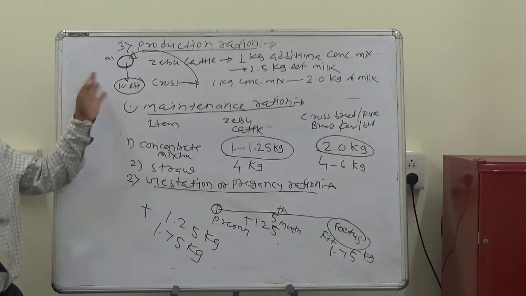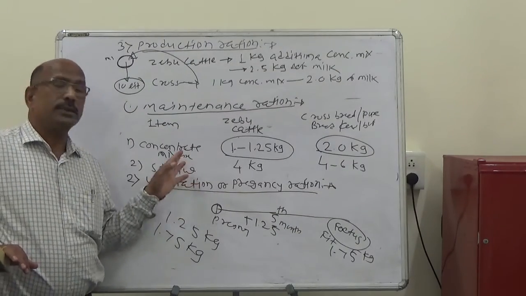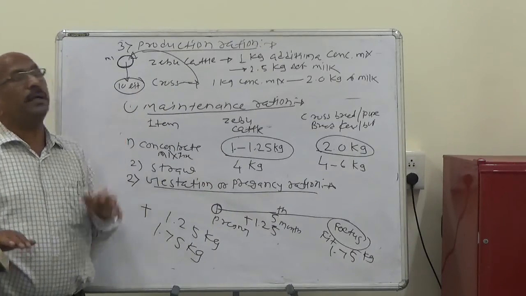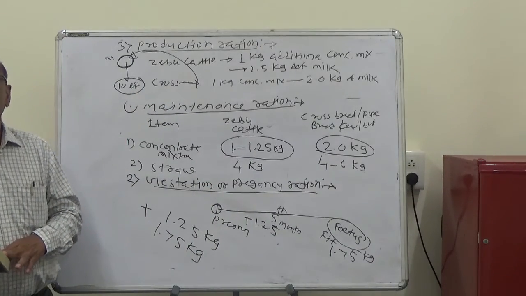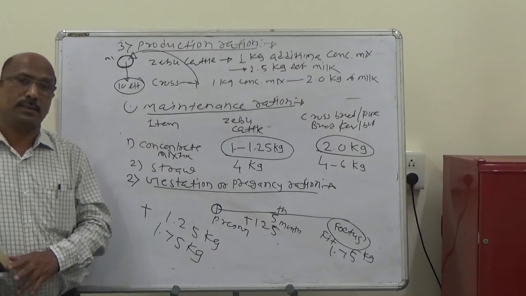So these are the types: the maintenance rations, second the gestation or pregnancy rations, and third the production rations. In the next lecture we will cover the desirable characteristics of the balanced ration. Thank you.